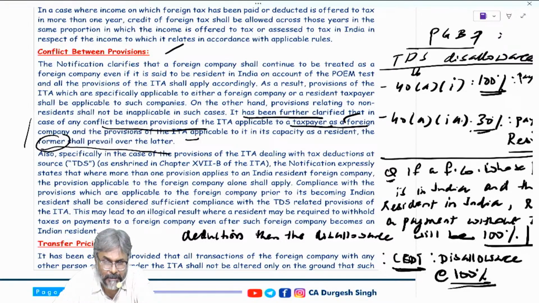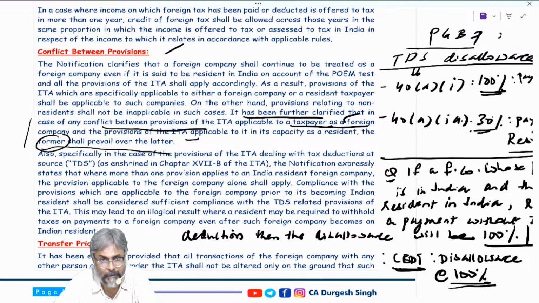The surcharge difference I told you, in the default scheme and in the optional scheme. Rebate part: in the default scheme 115BAC, up to 7 lakh rupees income, the maximum rebate is about rupees 25,000.